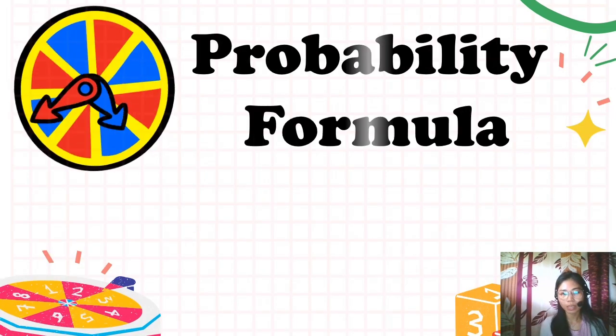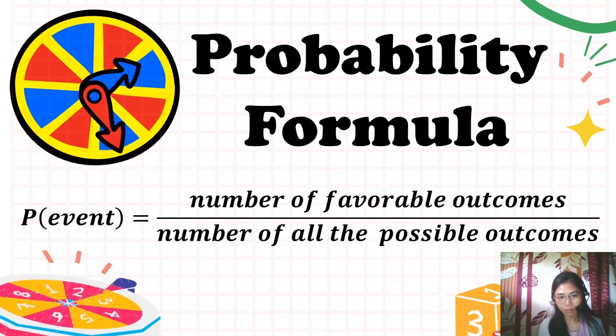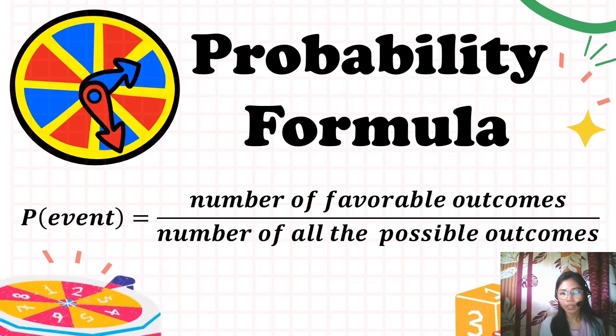So now let's proceed to the probability formula. We have P of the event equals the number of favorable outcomes over the number of possible outcomes. So class, remember, don't forget it. Please take note of this formula because this is the only formula you need to find the probability of an event.